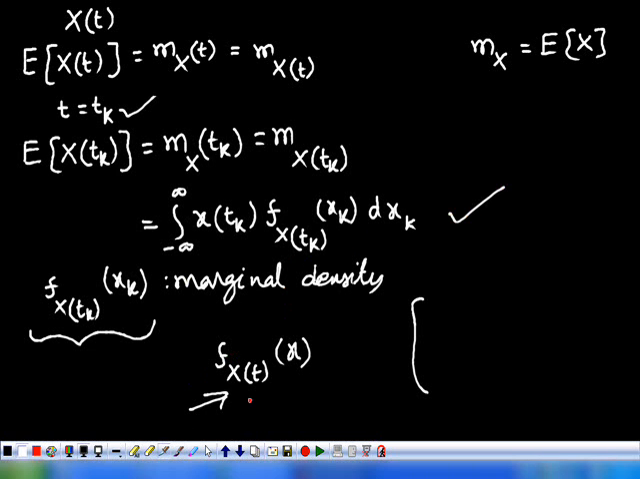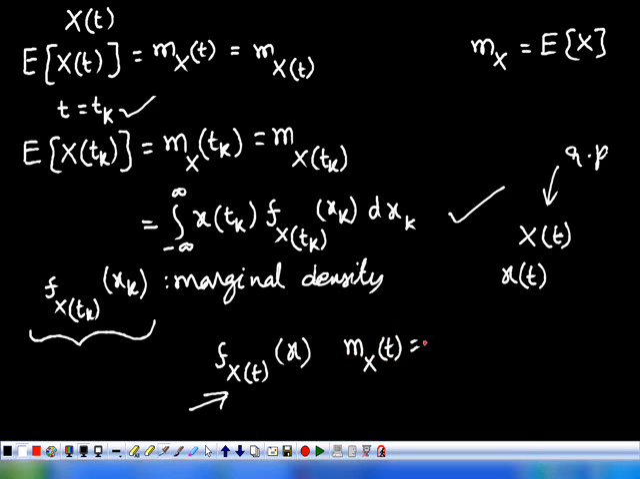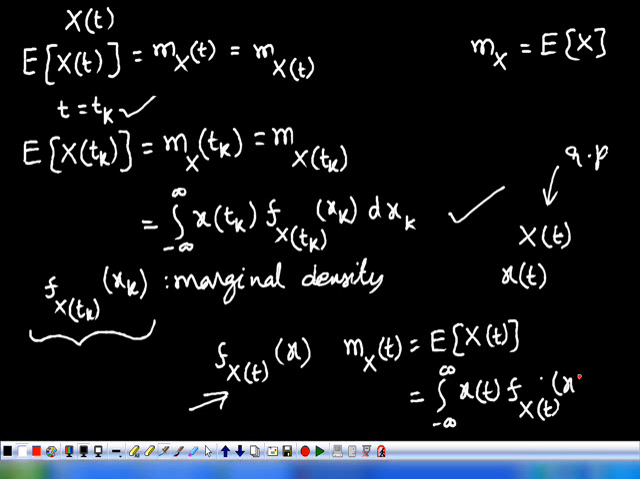Or otherwise, if you let X(t) be the random process, and the small x(t) is one sample function of the random process, capital X(t) is the random process itself, then the mean value of this can be written as m_X(t) is equivalent to expectation of X(t), that is equivalent to, say, integral from minus infinity to plus infinity of x(t) f_X(t)(x) dx.